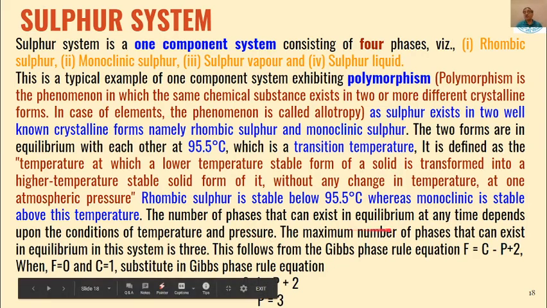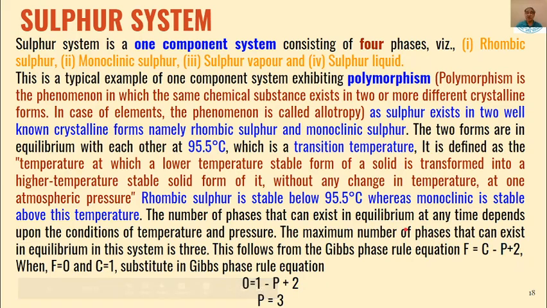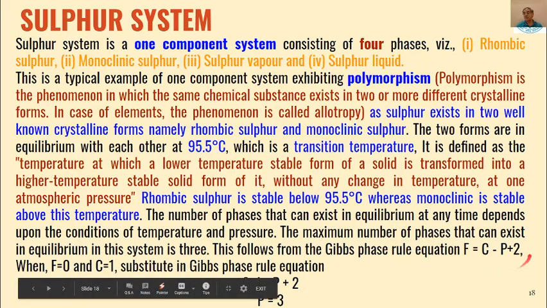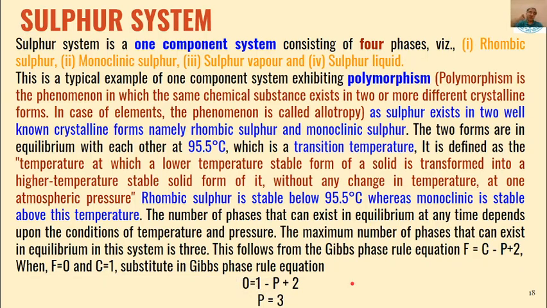The number of phases that can exist in equilibrium at any time depends on the Gibbs phase rule, and from this equation we can calculate the value of either F or C or P. Because sulfur is a one component system, the value of C here is 1. If we substitute the value of C as 1, the value of P comes out to be 3.